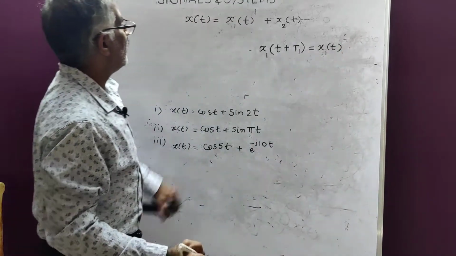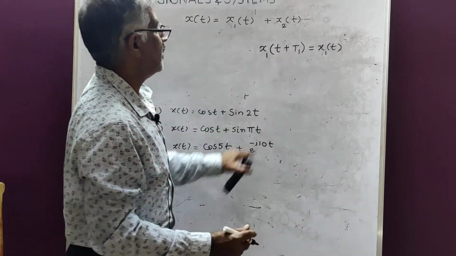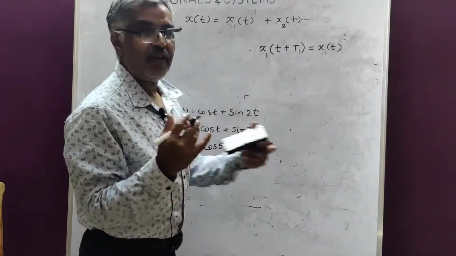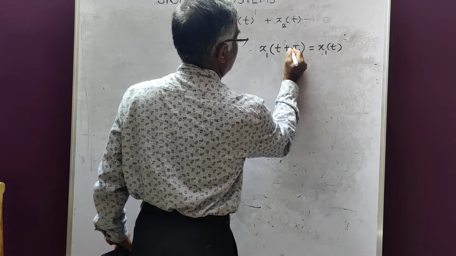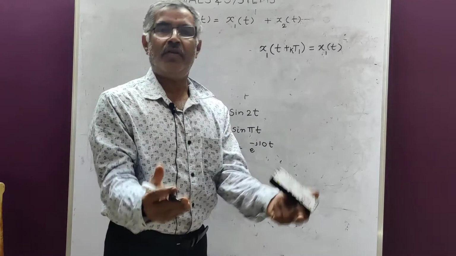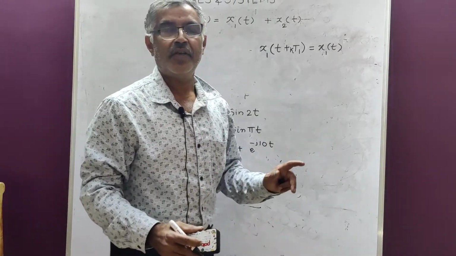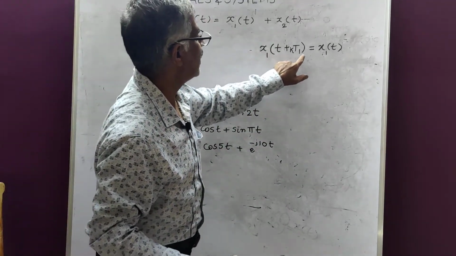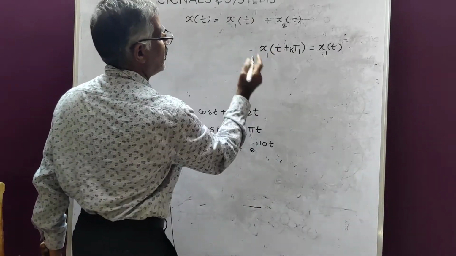Or I will modify this by taking here k. See, you know that for multiple values of time period also, it exhibits periodicity. So x1 of t plus k t1 is equal to x1 of t. So this is the periodic condition.